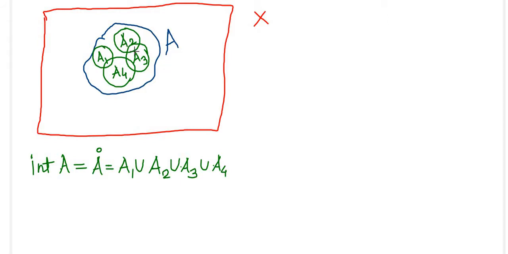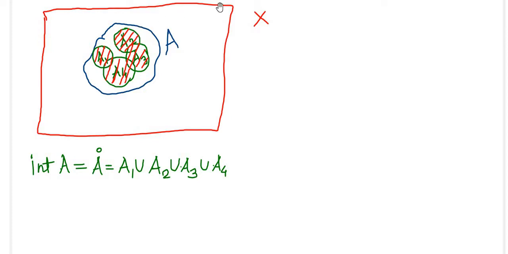In this way the interior of a set is defined, and I will show by means of drawing slanting lines what the interior of A in this case is. The union of A1, A2, A3, A4 is that shaded portion that I am showing. So the region of X which is shown by the shading of slanting lines of red color represents the interior of set A.